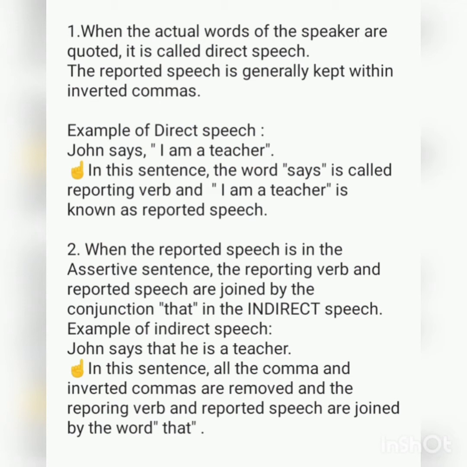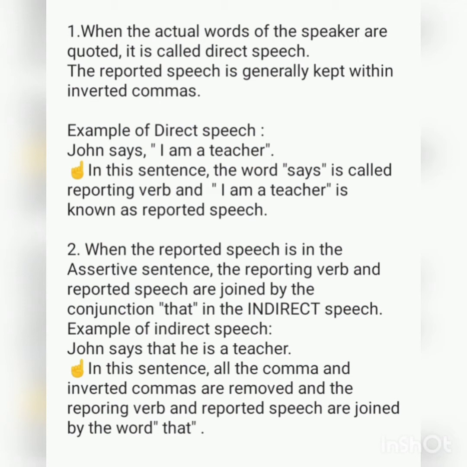Number 1. When the actual words of the speaker are quoted, it is called direct speech. The reported speech is generally kept within inverted commas. Example of direct speech: John says, "I am a teacher." In this sentence, the word "says" is called the reporting verb and "I am a teacher" is known as the reported speech.